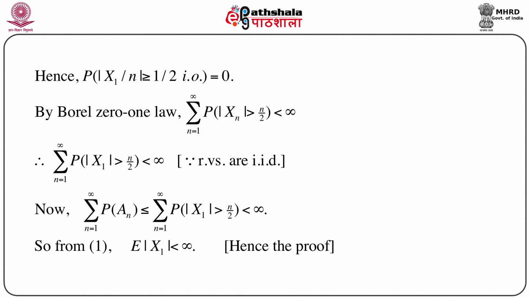Just by using Borel's 0-1 law we have immediately shown this. So we have expectation of modulus of X1 less than infinity. So the only if part is proved. That means all we had to show was the finiteness of the first order absolute moment, which is already proved now.